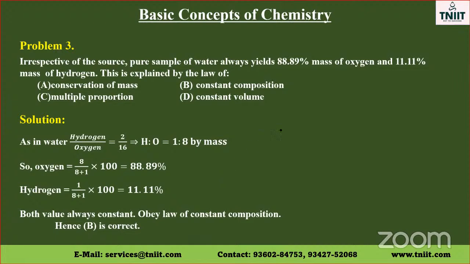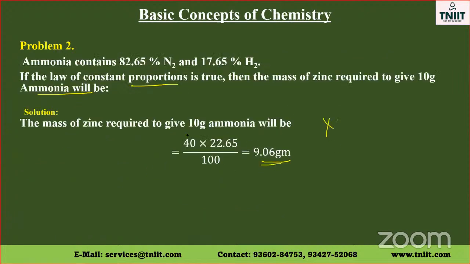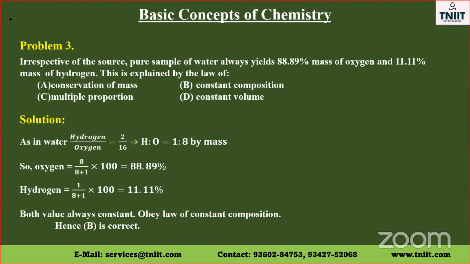Now the next problem is not clear for me. We'll work this because this is not clear. The next question: irrespective of the source, a pure sample of water always yields 88.89% mass of oxygen and 11.11% mass of hydrogen. This is explained by the law of conservation of mass, constant composition, multiple proportion, constant volume. We never learned multiple proportion nor constant volume till now. It should be either conservation of mass or constant composition.